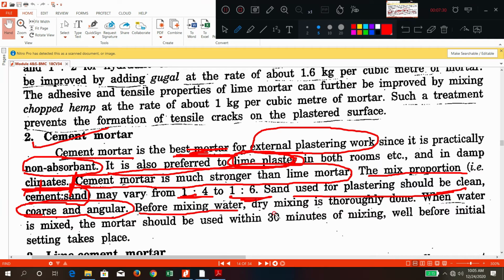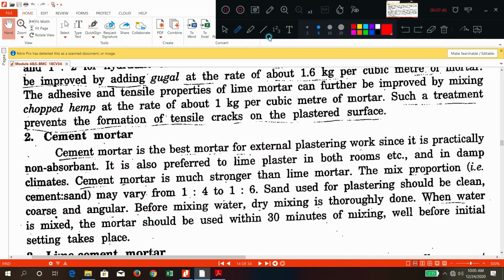Before mixing water, dry mixing is done generally. When water is mixed, mortar should be applied within 30 minutes. Why? After 30 minutes, the mortar will start getting hard. So before getting hard only, it should be applied on the wall.